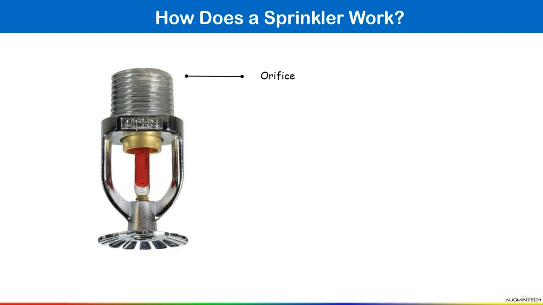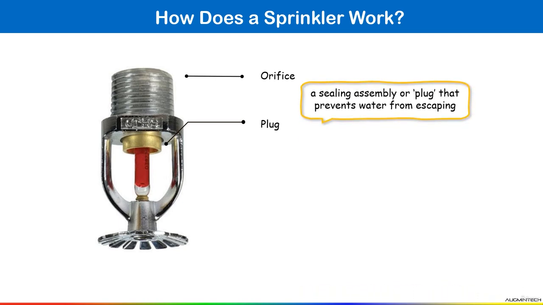This orifice is used to reduce the pressure or restrict the flow in a pipe system. Okay, that is why we are using orifice. Now the another component, here we have a plug. What is the main purpose of using plug?